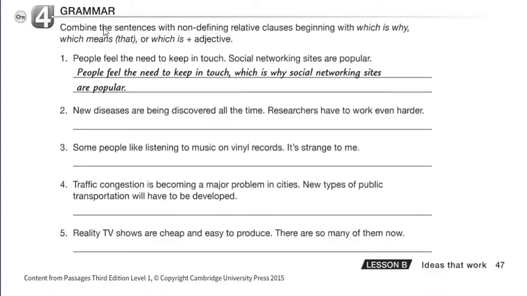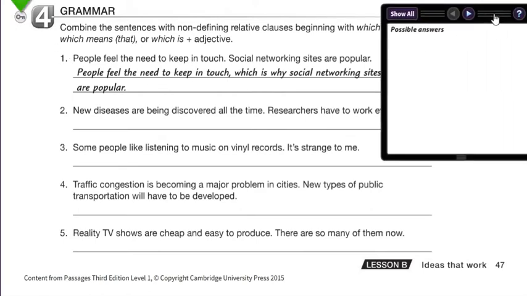The next activity says: combine the sentences with non-defining relative clauses beginning with which is why and which means (that's in parentheses, so it's optional), or which is plus the adjective. Let's take a look at the sentences. People feel the need to keep in touch. Social networking sites are popular. I'm going to mark the periods, because normally when we have a period, we're going to substitute it with a comma. So: people feel the need to keep in touch, comma, which is why social networking sites are popular.